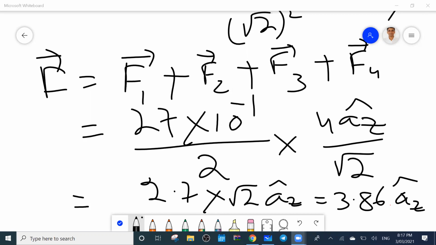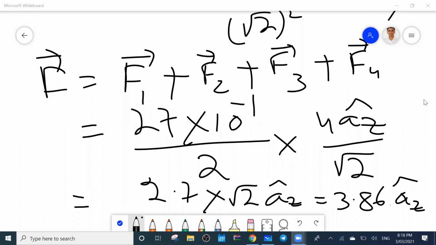Any doubt? No, sir. Okay, practice this question many times and solve the examples from the Sadiku book and share the answer. Read the questions on Coulomb's law. Read the theory part from the textbook.